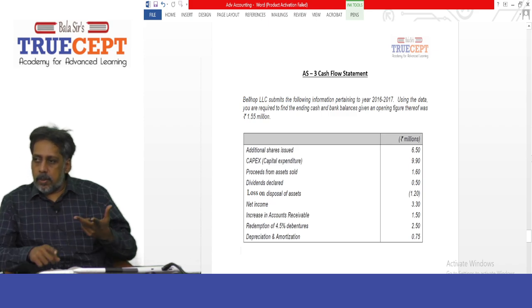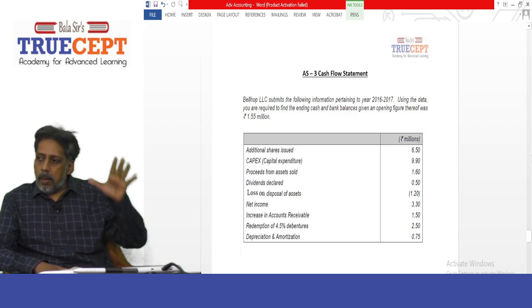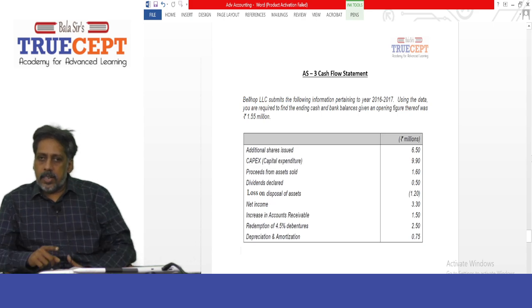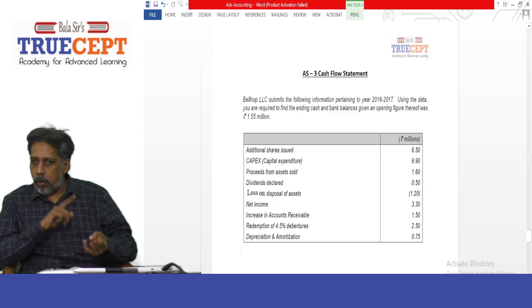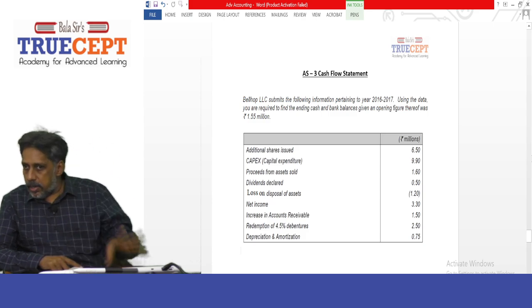So even though it is given as a dividend declared in that year, it would have been paid in that year. Got it? So what is the amount? It is 0.5 million. And this amount will come under financing activity as a cash outflow. But under financing activity, do write dividend paid. Don't write dividend declared.